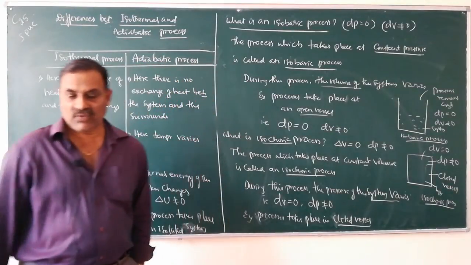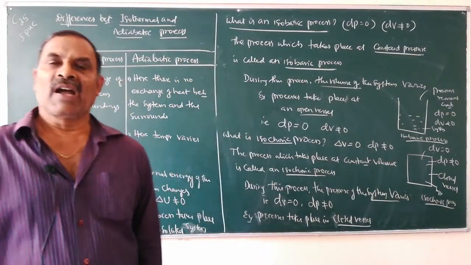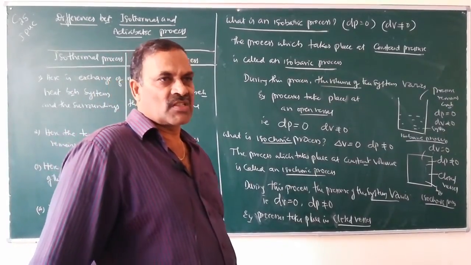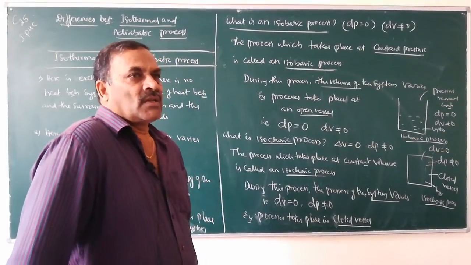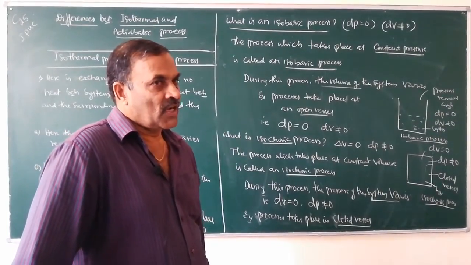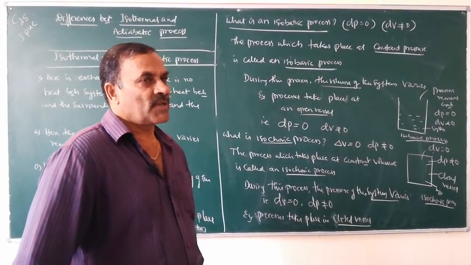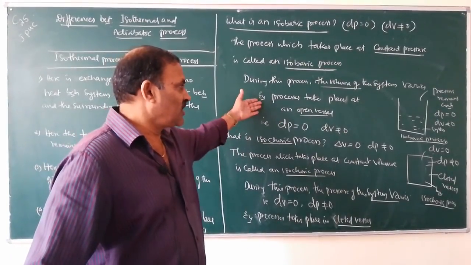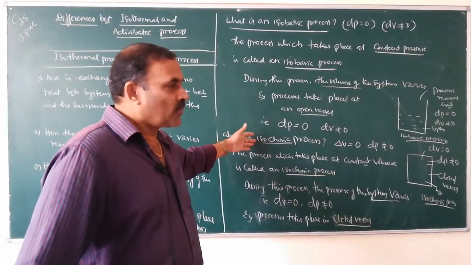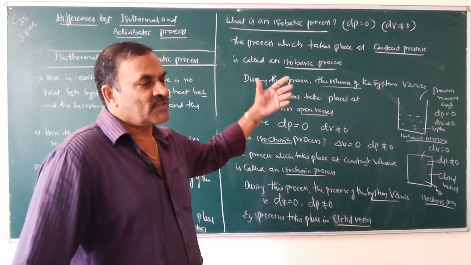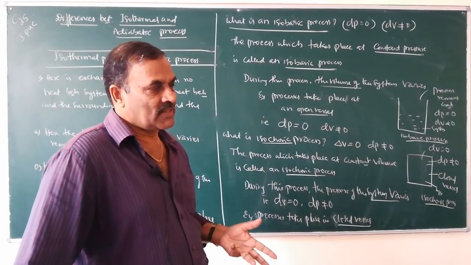So these are the different types of processes. Isothermal process, temperature remains constant. There is exchange of heat between system and surroundings. Isobaric process, pressure remains constant, volume of the system changes. Isochoric process, volume of the system remains constant, pressure of the system varies.